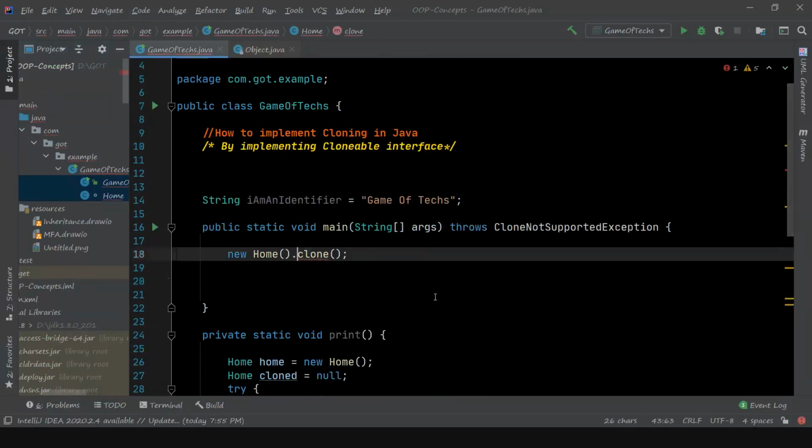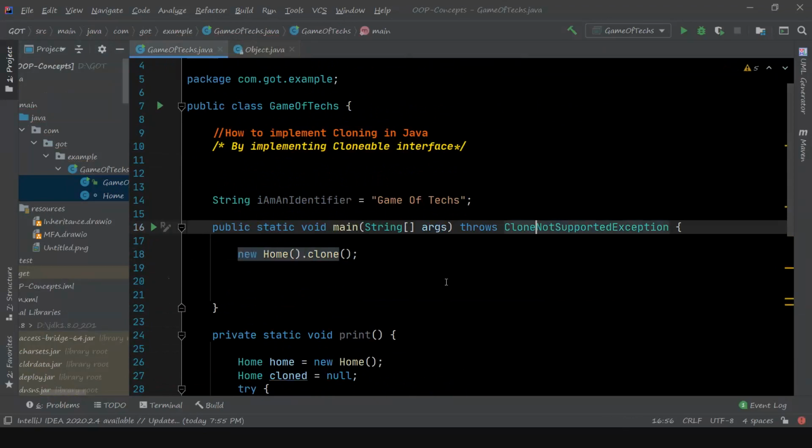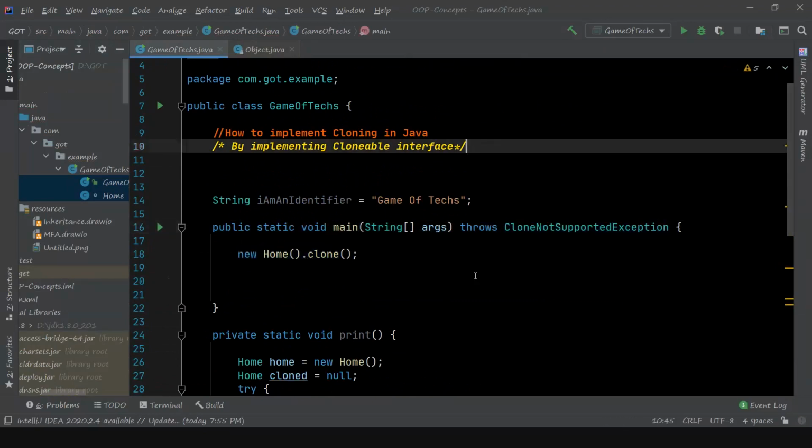And if you are using clone, then we have to either catch this exception or throw this exception. So this is the way we clone in Java.